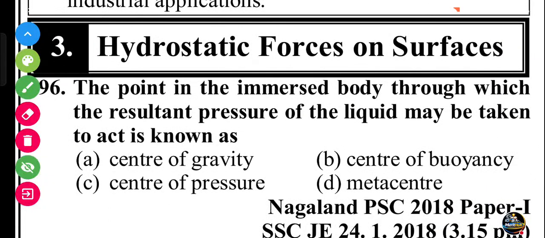Next question. We already covered the two chapters. This is the third chapter, the hydrostatic force on the surface. Question number 396. The point in the immersed body through which the resultant pressure of the liquid may be taken to act is known as the center of the buoyancy. Sorry, what am I saying? Center of the pressure.